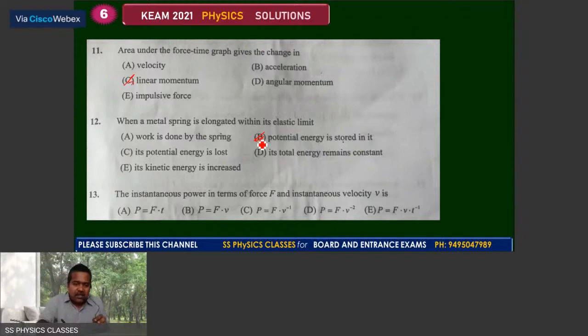So that is B as the concept. The instantaneous power in terms of force and velocity is work by time, then we can say F into V, F dot V. So we can say B as the answer for 13. So we can move with the next one.